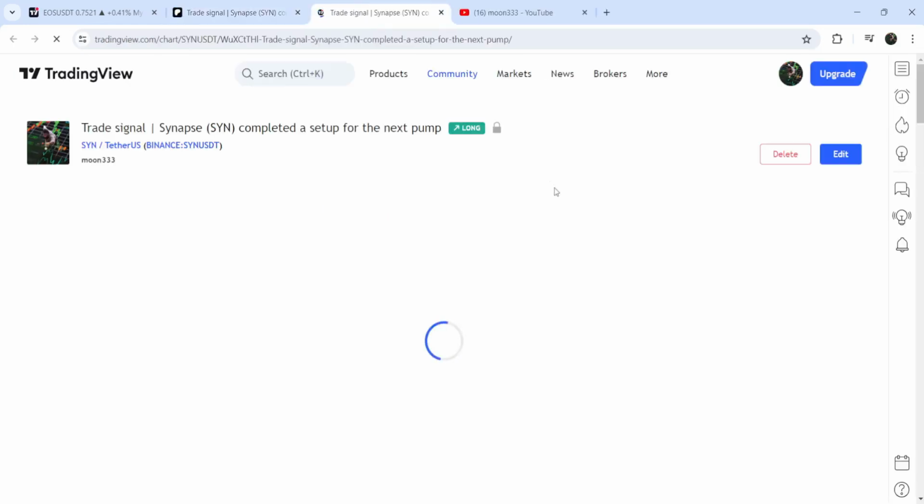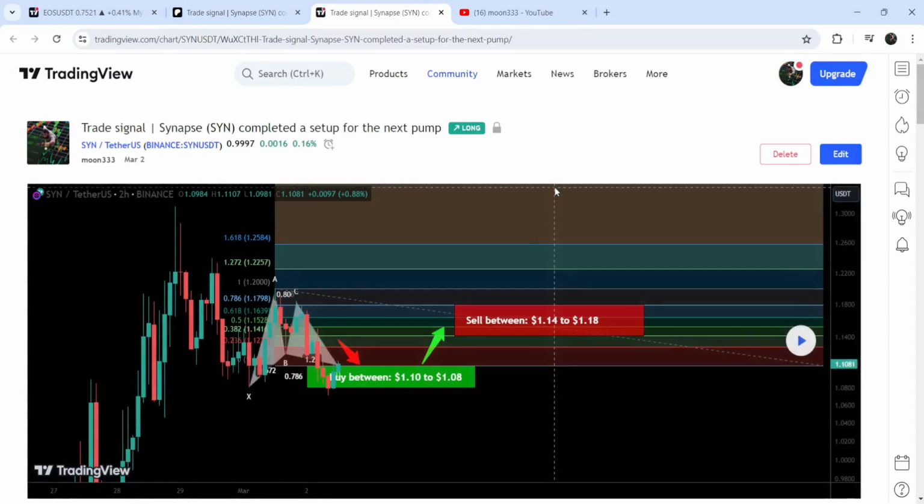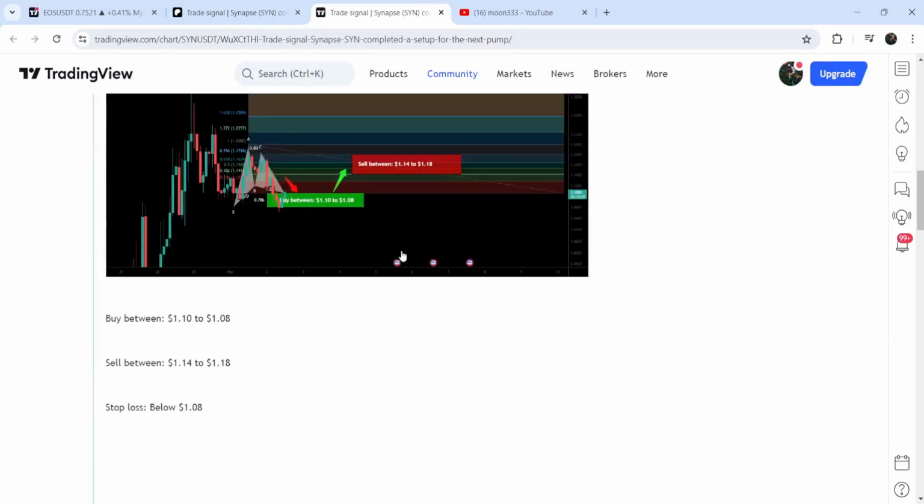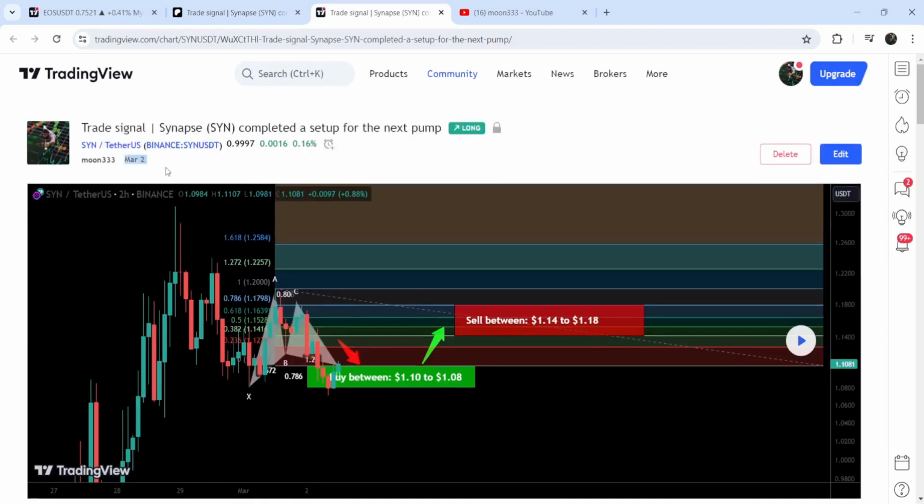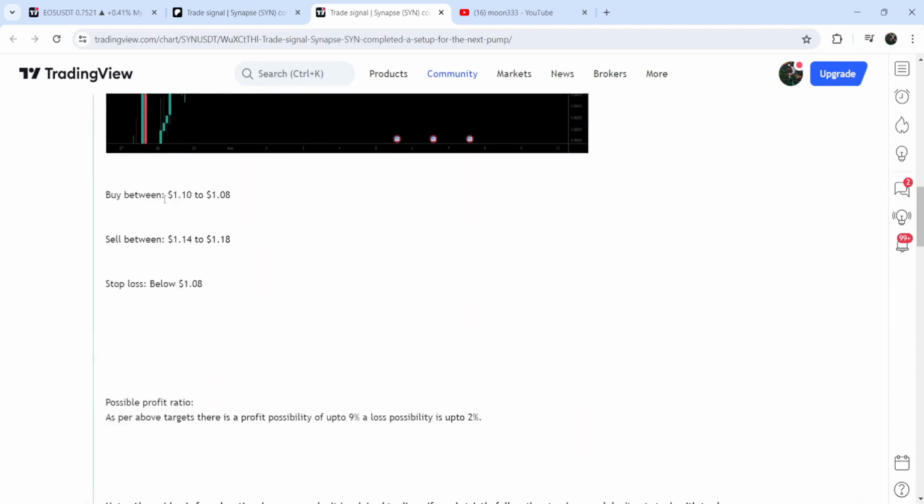And on this chart, you can see when I shared the signal. For example, in this case, I shared the signal here on 2nd of March, and you can also watch the complete trade setup as well. Like this was the buying range and the sell target zone and the stop loss.